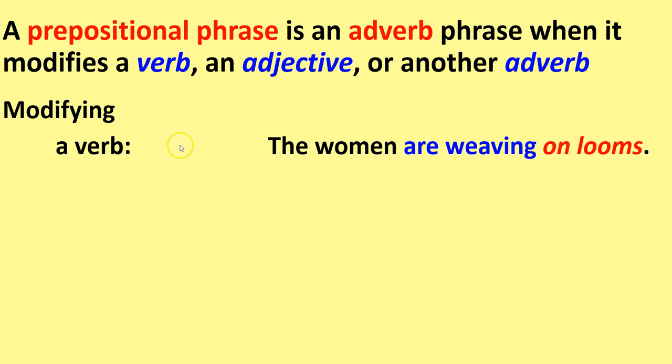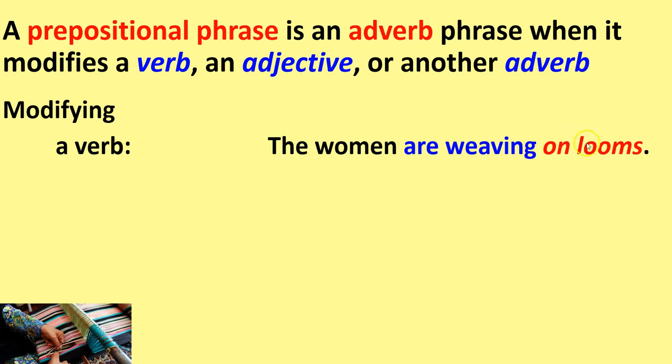So an example of modifying a verb: the women are weaving on looms. Are weaving is our verb, present progressive, and then on looms is our prepositional phrase. It is modifying our verb, telling us how they're weaving or where they're weaving in the sentence.